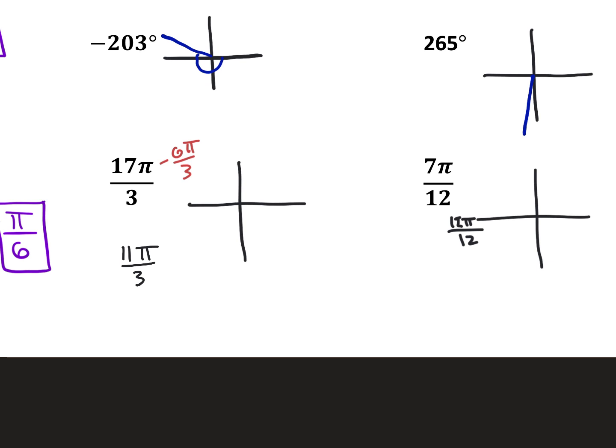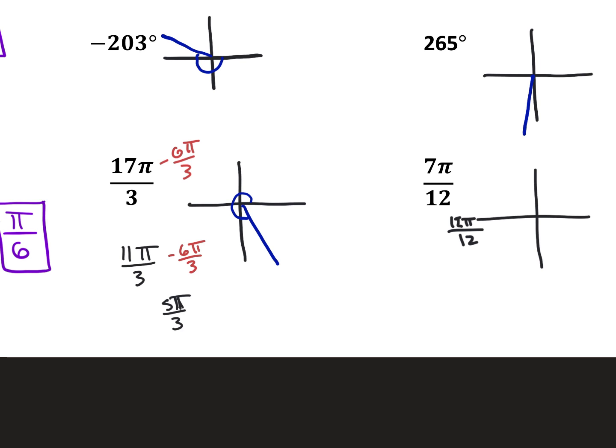And there's another full circle in there, isn't there? So let's take out another full circle, because this is just too much to manage. So 11 pi minus 6 is, we get down to 5 pi over 3. That's better. That's something that, as you do enough of the unit circle, you remember that lands right here. 5 pi over 3. 17 pi over 3 would have landed there as well.